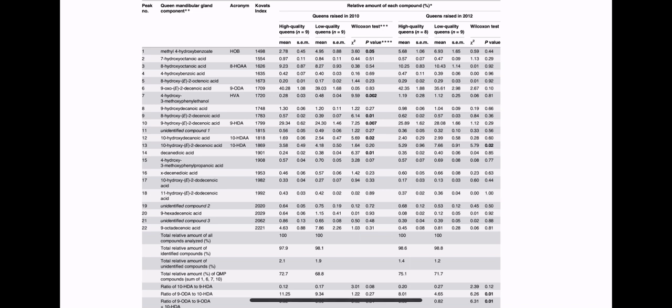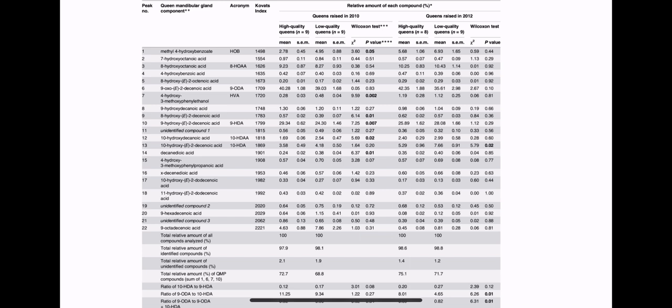Here's a table that evaluates components and amounts in high-quality queens, which are less likely to be killed by worker bees, and low-quality queens, which are more likely to be killed by worker bees. Notice how the ratio of 9-HDA to 10-HDA is slightly elevated in high-quality queens compared to low-quality queens in 2010, but not as differing in 2012. Also note that in 2010, the amount of 9-ODA between high and low queens barely differs, but is notably different in 2012.